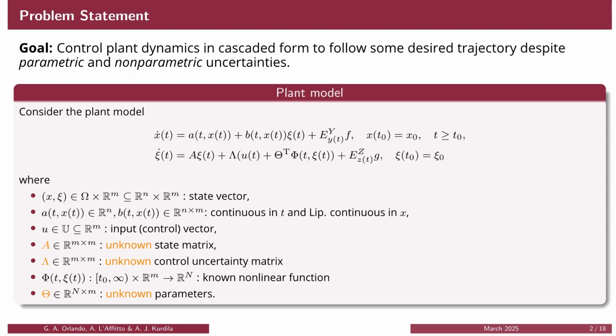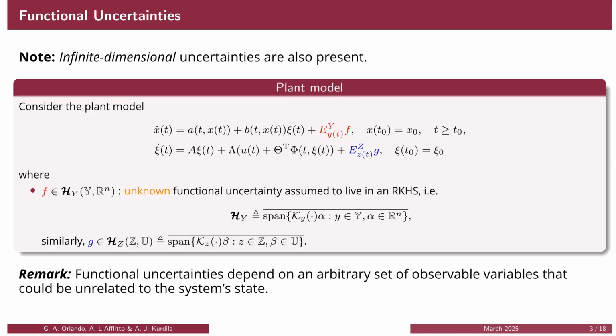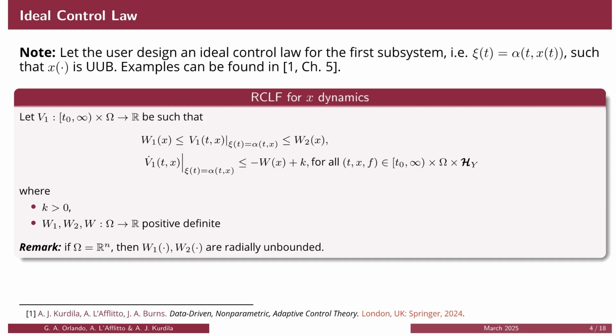In particular, the terms highlighted in orange represent unknown parameters for the plant. As previously stated, the model also accounts for functional uncertainties. Specifically, both subsystems are influenced by unknown functions residing in reproducing kernel Hilbert spaces. Unlike prior studies on adaptive control on native spaces, these functions depend on arbitrary observable variables that may be unrelated to the system state and the model dynamics.